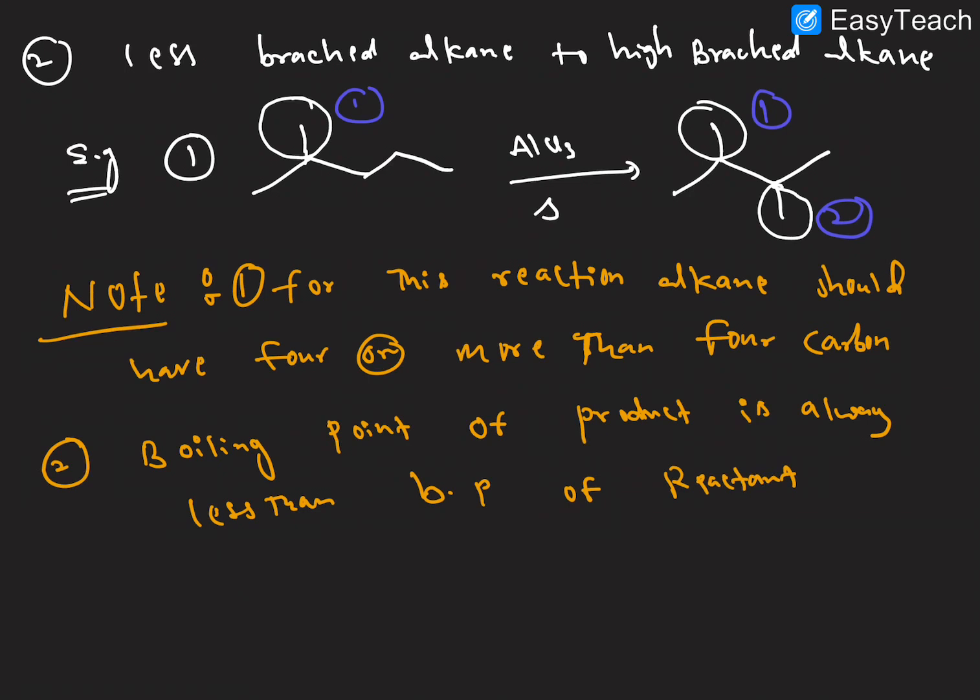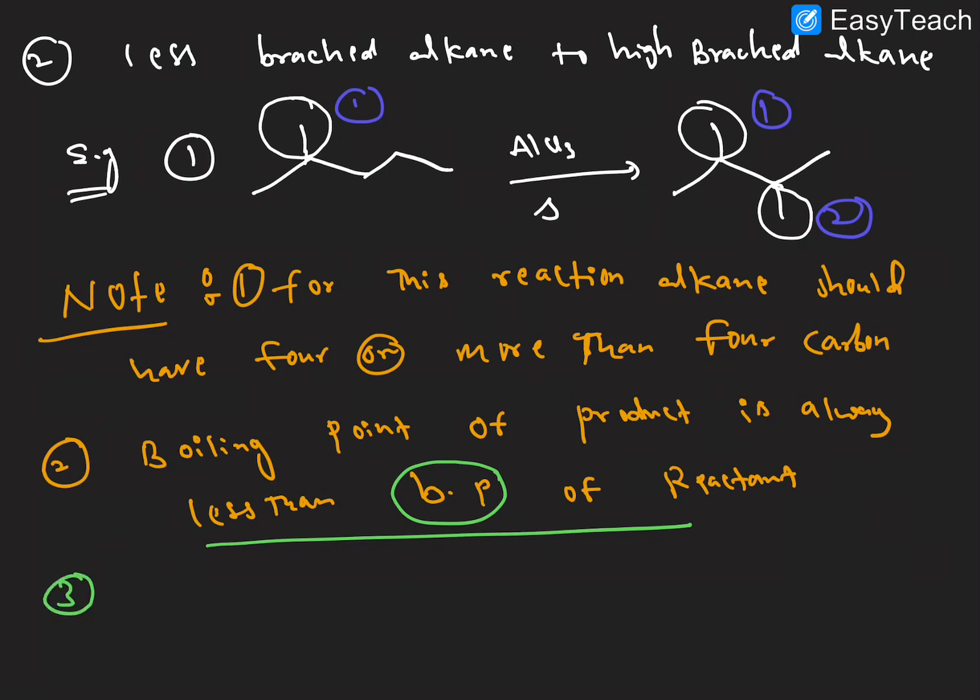BP is nothing but boiling point, not blood pressure here. The product boiling point is less than the reactant boiling point. Already we know the reason is the surface area. More surface area, more boiling point. The boiling point is directly proportional to surface area. So the more branched, the less surface area, the less boiling point, and the fewer branches, the more boiling point.